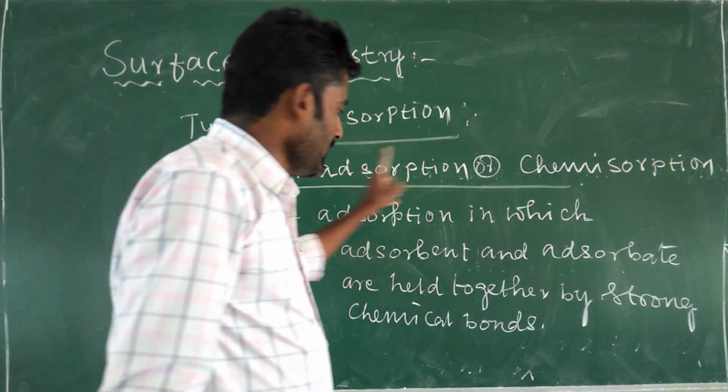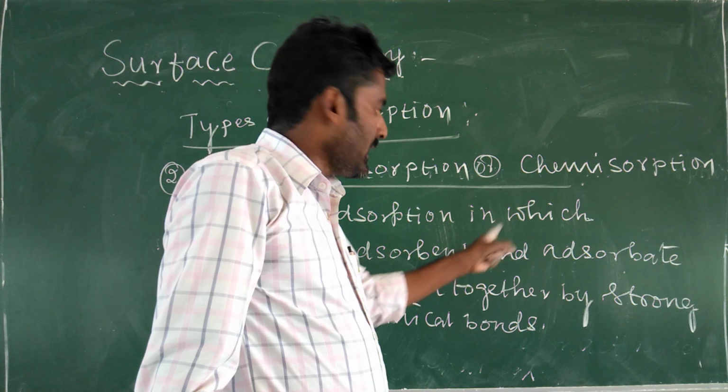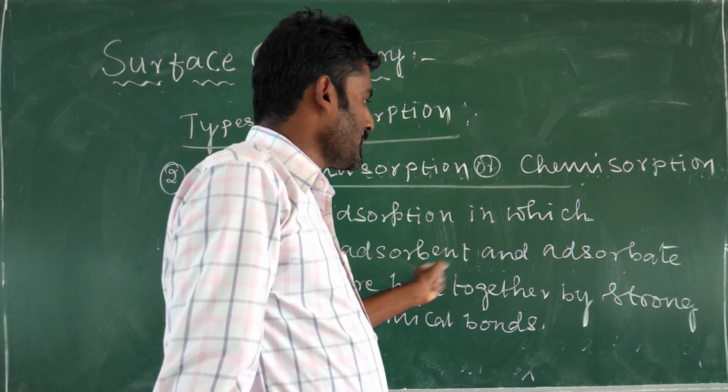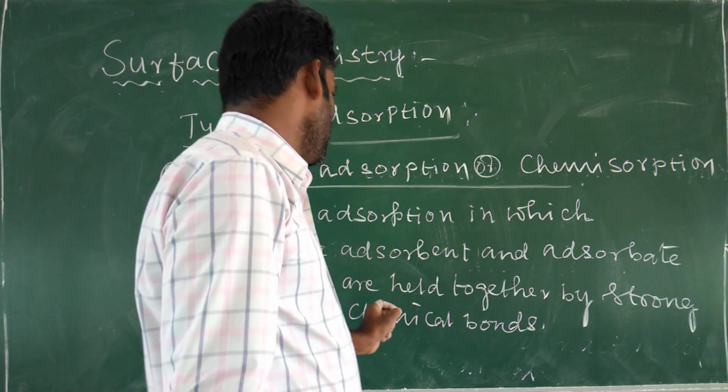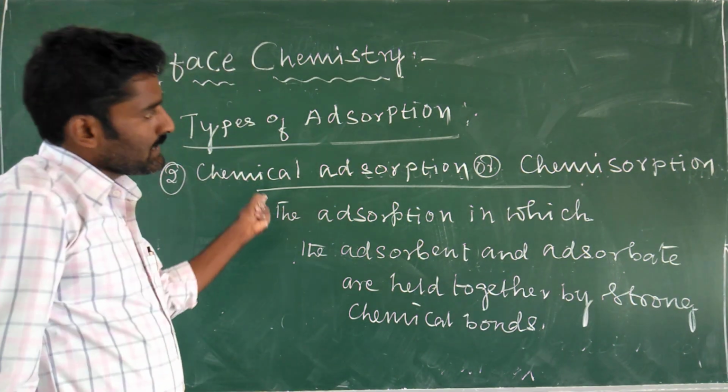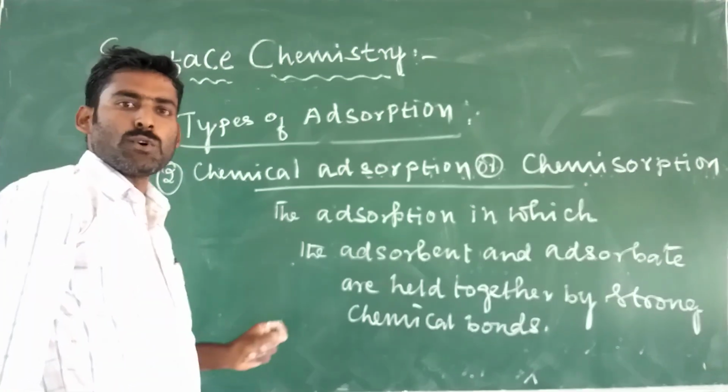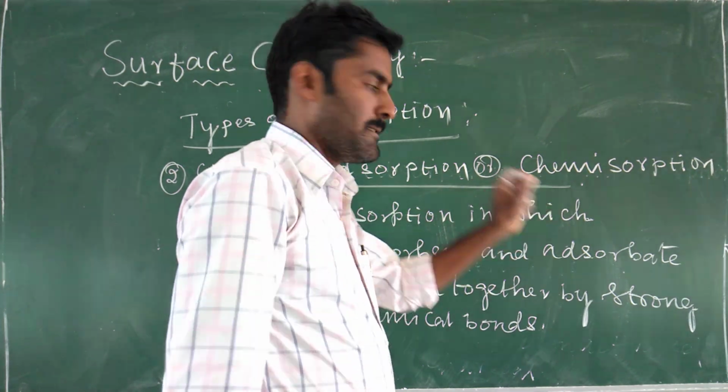The adsorption in which the adsorbent and adsorbate are held together by strong chemical bonds is called as chemical adsorption. It is also called as chemisorption.